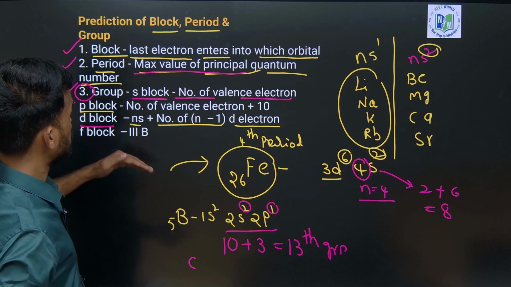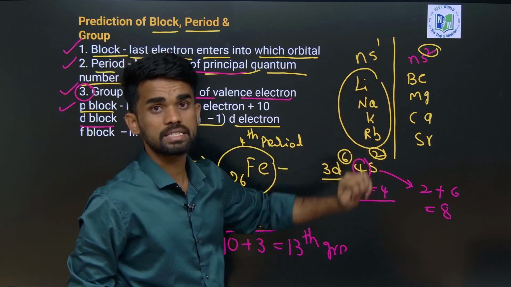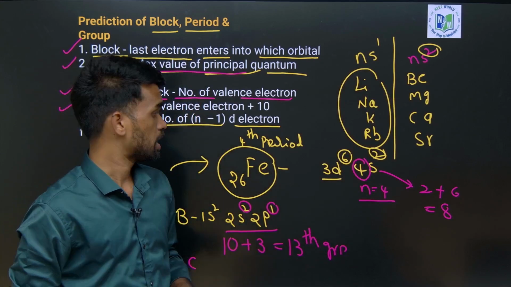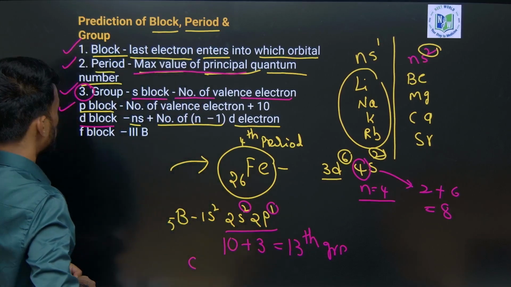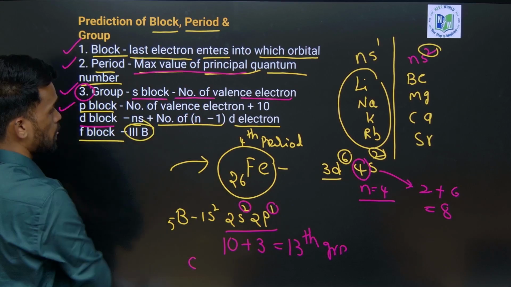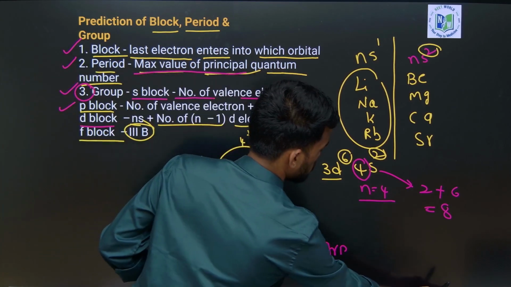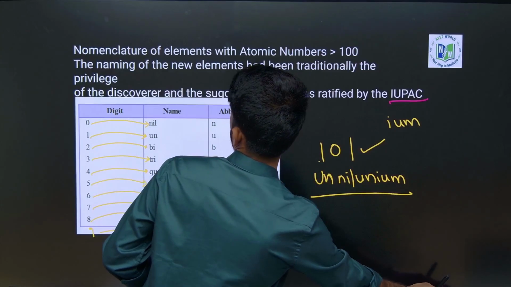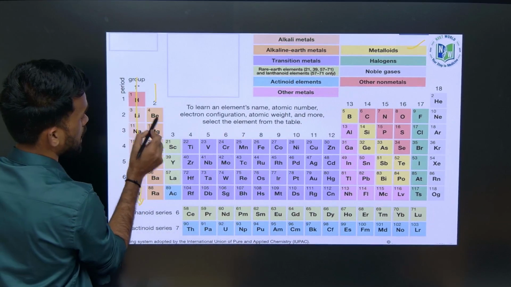Whatever 13th, 8th group, 1, 2 we are saying, these are the standard IUPAC classification. So all F block elements belong to which group? Third B group, or third group you can say. You just see here: first, second, third group.